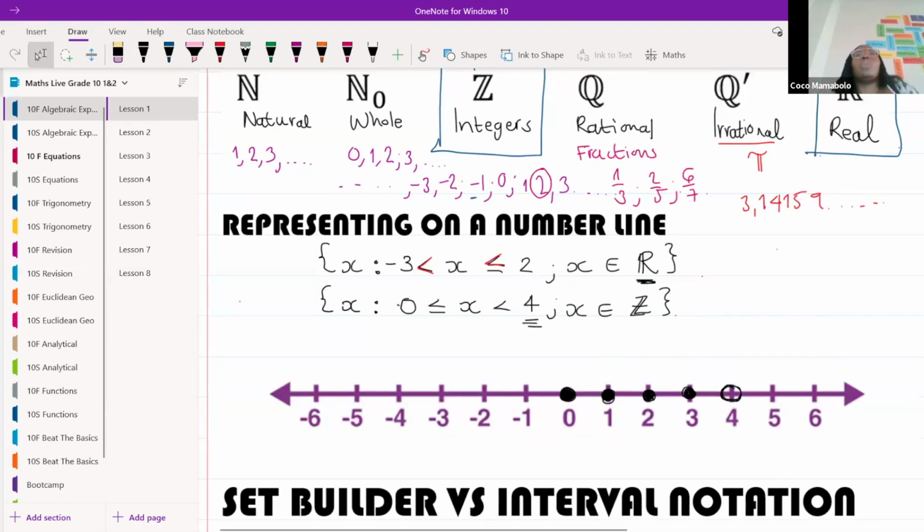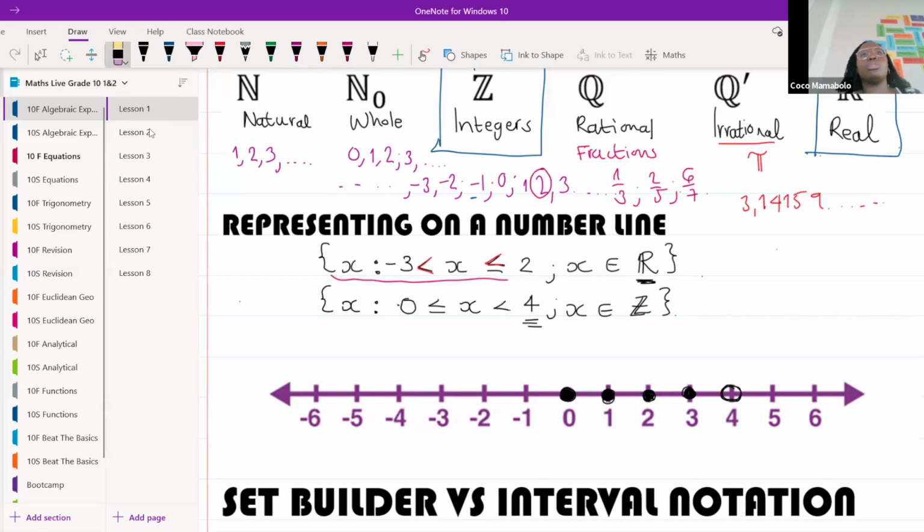Good, excellent. All right, so this is set builder notation, guys. Now, unfortunately for you guys at school, they're not going to help you with this. You need to remember how to write it. You must remember first we start with curly brackets, and then we put an x, and then a colon, and then the numbers, and then a semicolon, and then x is an element of the set. You must remember that whole thing. We're not going to help you. You must remember it yourself. So we must start getting used to writing this. This is set builder notation.